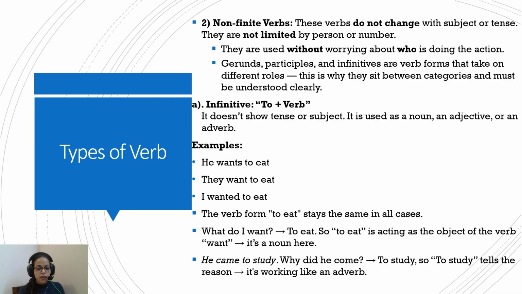Similarly, if we think of a sentence, he came to study. Why did he come? To study. So to study tells us the reason. So it's acting as an adverb here. So to study, to eat, to play, all these infinitives stay the same. They do not change with the tense or the subject. But they sometimes play the role of a noun, an adjective, or an adverb. So if you see to plus verb, it's an infinitive.